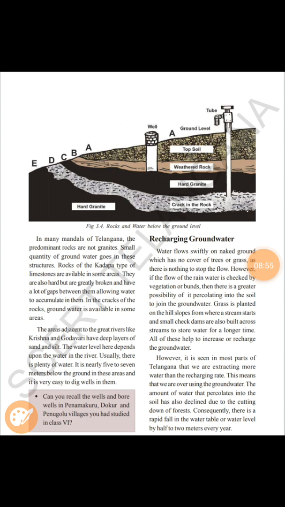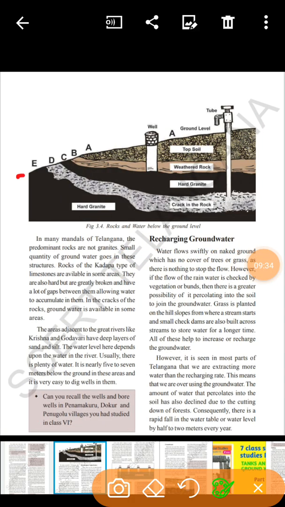However, it is seen in most parts of Telangana that more water is drawn than the rechargeable rate. People are taking more water from the ground, but they are not recharging the groundwater level. Why? They are not planting trees. They are not building dams or tanks to recharge the groundwater level in Telangana. And many of the forests are being cut down also. This is also one of the reasons why the water level is going down every year.